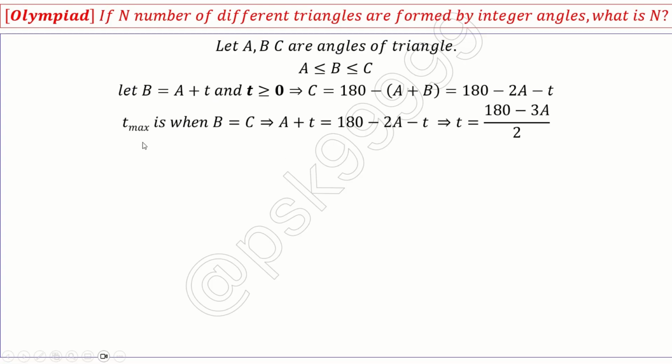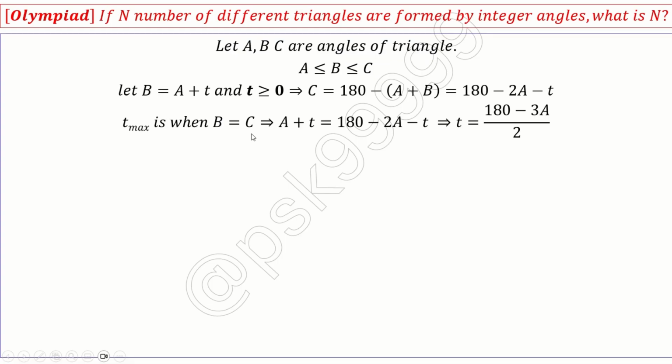Now, next. T is maximum when B is equal to C. How can we say this? Let's see. First, T is maximum if A is smallest, correct? That is one condition. How much can it go? Let's say if A is 1 degree, T can be B minus 1. But what could be the maximum of B? The maximum of B is C. It cannot be more than C, right? B cannot be more than C. So T is maximum when B is equal to C and A is minimum. These are the two conditions, right?